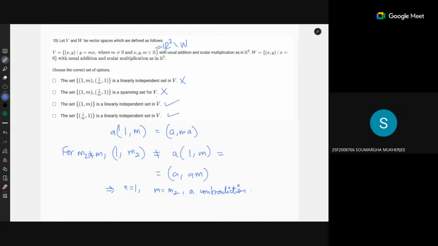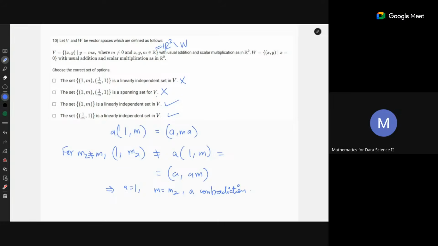Yes, Somar. Somar, you have anything? Yes, sir. Then the last question, that y is equal to mx. Sir, how come the first option, that 1 comma m and 1 by m comma 1 is linearly independent, is wrong? Okay. If you multiply 1 over m to the first vector, you will get the second vector. So they are dependent, right? Oh, yes, yes. And for the second, as I said, 1 comma m and 1 comma m, is it a spanning set for V?